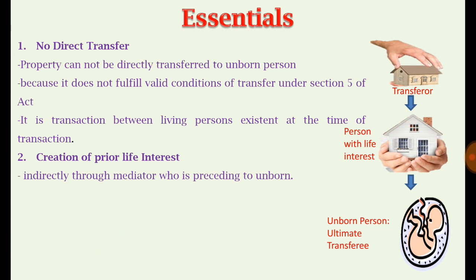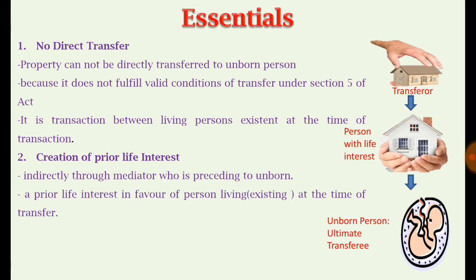So, therefore, the transferor has to create a prior life interest in favor of somebody who is in existence at the time of transfer, and who will be the person preceding the unborn person. It means after that person, or within the lifetime of that person, the unborn person will come into existence. Therefore, the prior life interest in favor of a person living at the date of transfer shall be made.